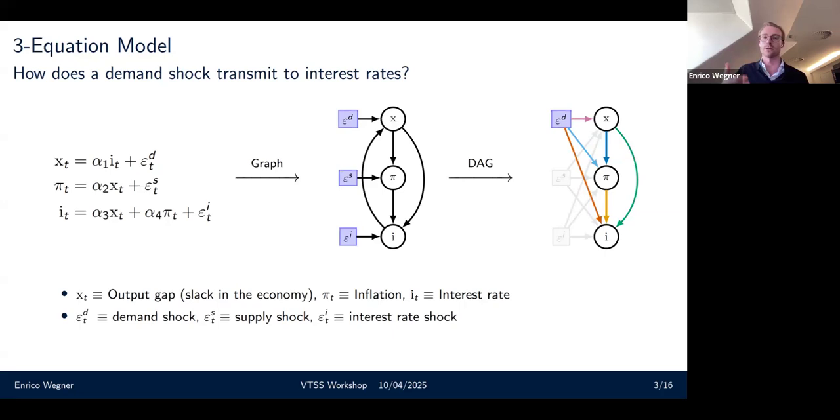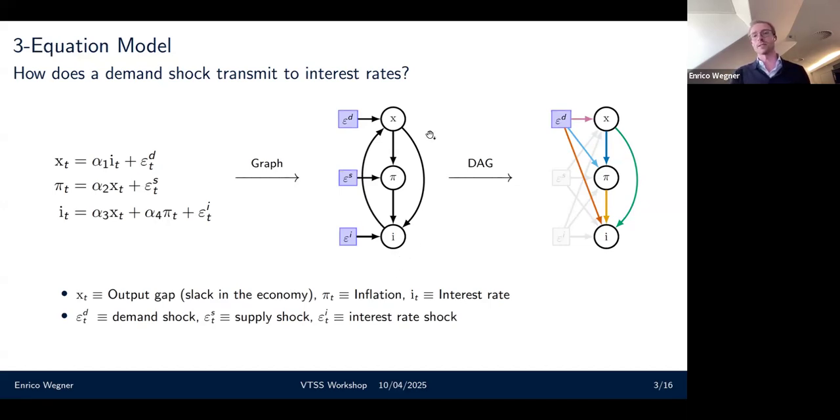So I have this infinite loop, which means in this kind of graph, I actually cannot analyze the effect through inflation rates onto interest rates. So instead, what I'm going to claim for a second is that for all these cyclic graphs, there's an equivalent directed acyclic representation. And with equivalent here, I actually mean that it's causally and observationally equivalent.